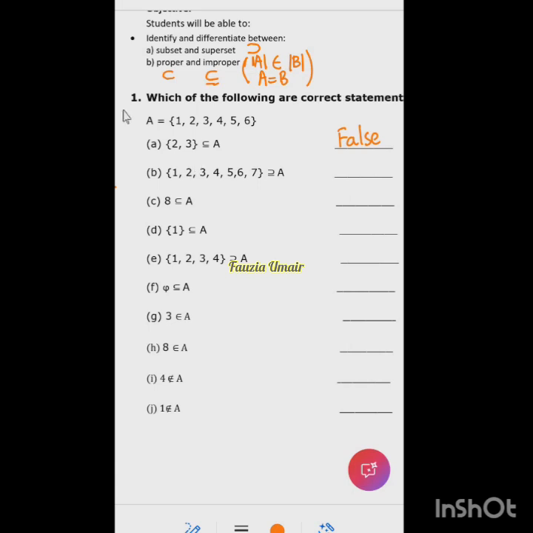Others should also answer. Please unmute your mic and answer the question so that I know you're understanding it or not. Okay? So this is false because 2, 3 is not an improper subset. Rather, it is a proper subset of A, right?